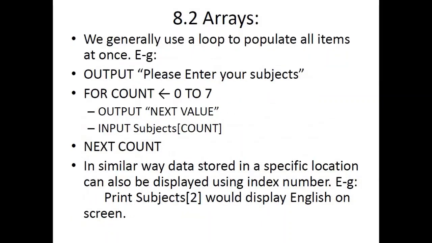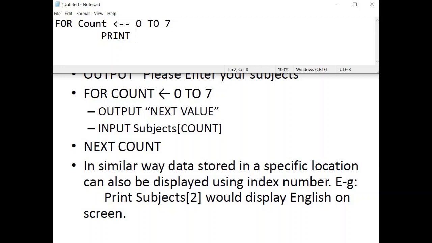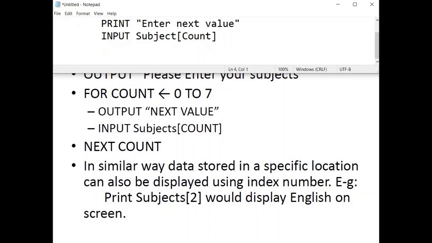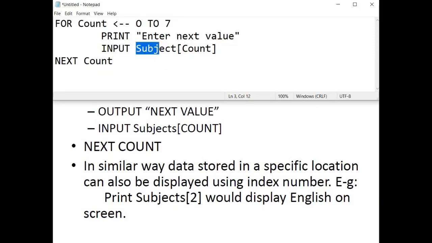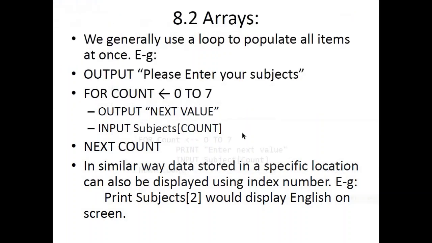Now what you need to do is print enter next value, and then we use the keyword input, the name of array, square bracket, and count, means the name of your counter variable, and then next count. Simply these 4 lines are strong enough. This for loop is strong enough to populate any one-dimensional array in the world. You simply would have to change the name according to your array and the range, and that's it. There's nothing else you need to populate an array.